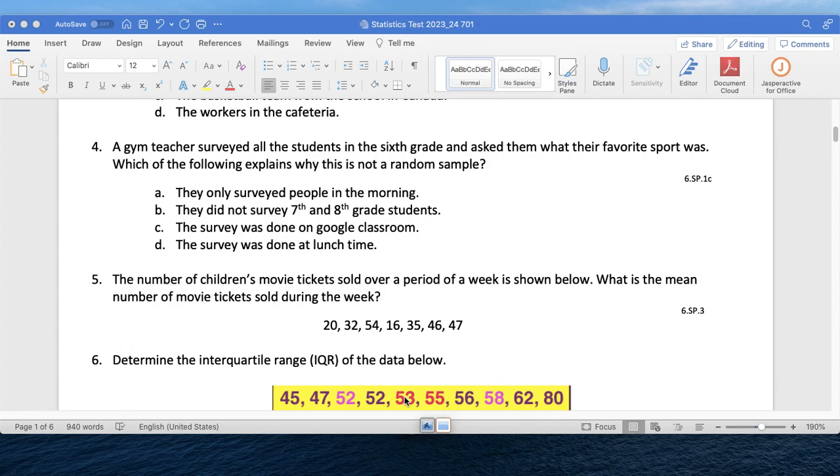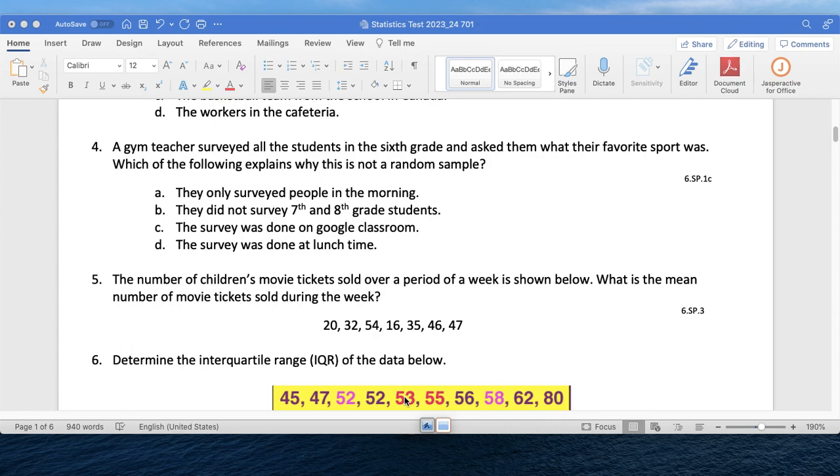The survey was done on Google Classroom. And the survey was done at lunchtime. So again, why is this not a random sample? So which of the 4 statements I just read tells you it is not random?